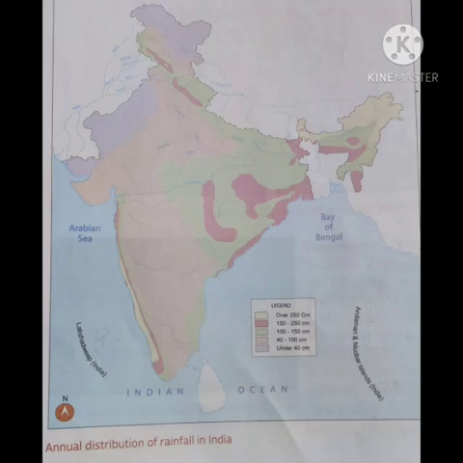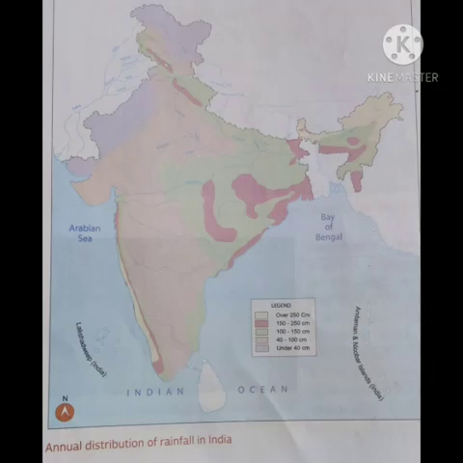The western slope of the Western Ghats, western coastal plains and some northeastern states receive very heavy rainfall. These regions receive more than 200 centimeter of rainfall. Some other states like Meghalaya receive the maximum rainfall in the world.